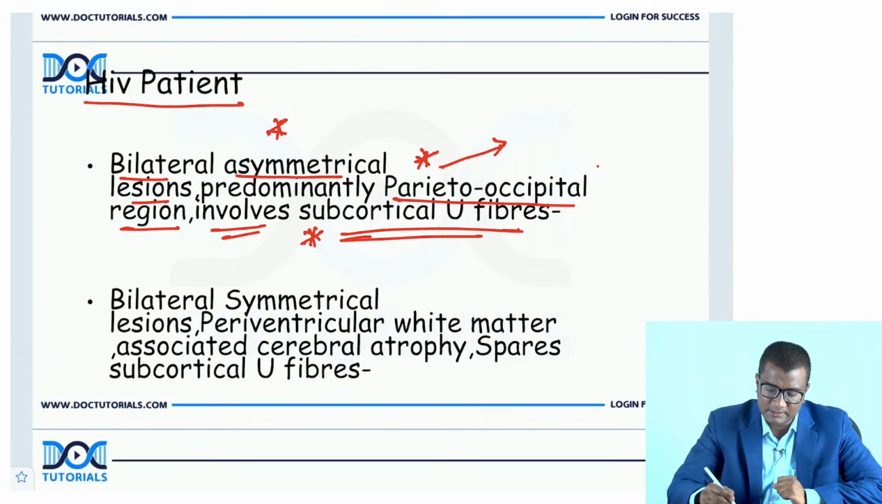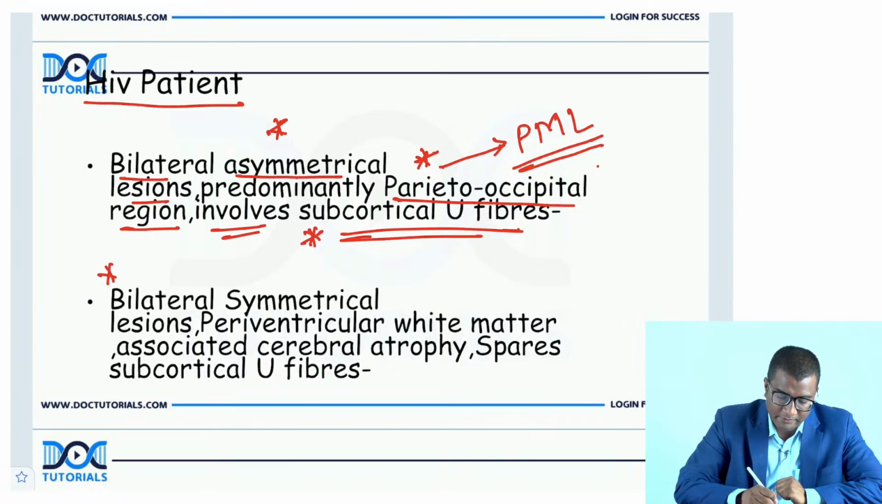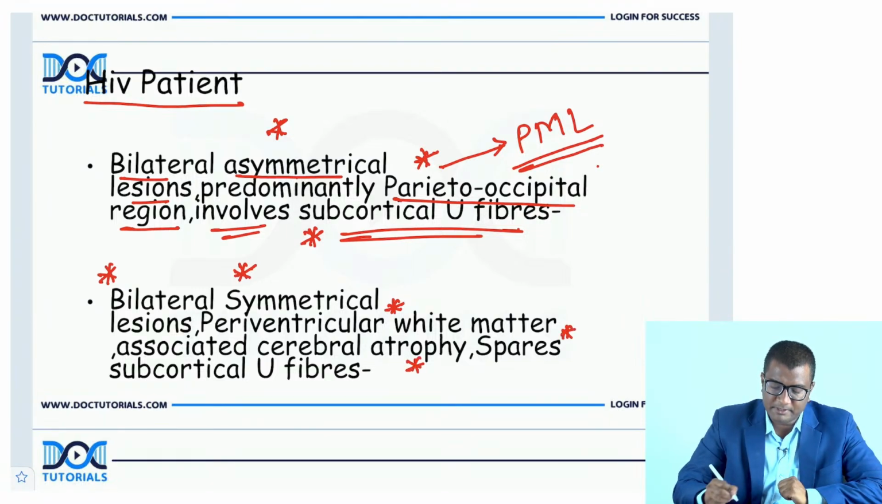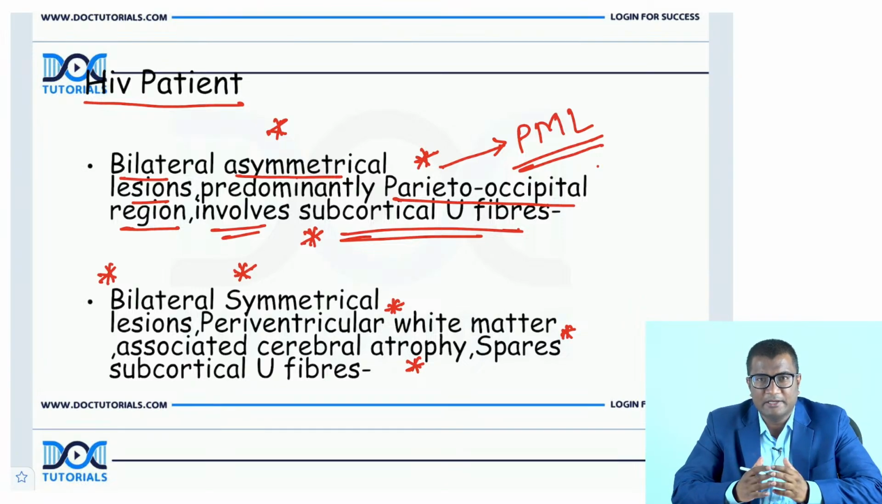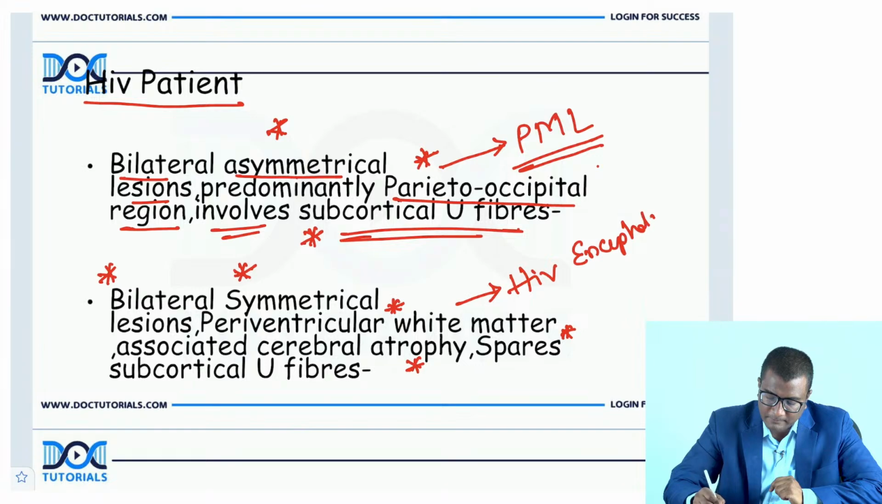Very good, Arun. This is PML, progressive multifocal leukoencephalopathy. Very good, Vinit. Right? Now, bilateral, symmetrical, periventricular white matter involvement, associated cerebral atrophy, sparing of subcortical U fibers. Just periventricular, right? Sparing of subcortical U fibers. What do you think this condition is? This is HIV encephalopathy, right?